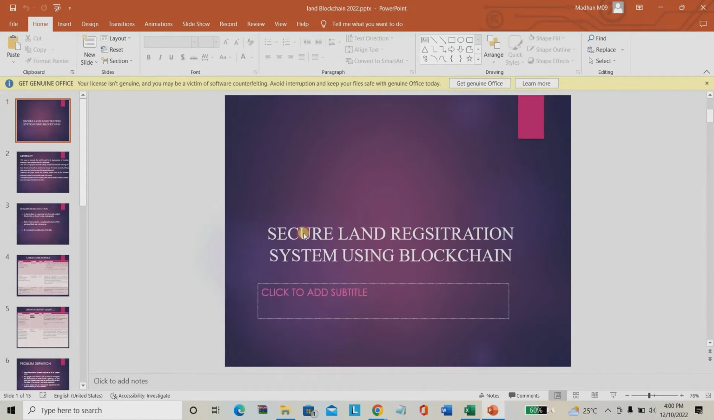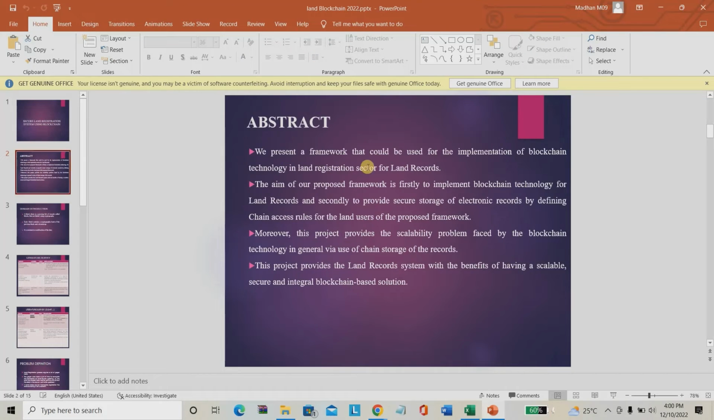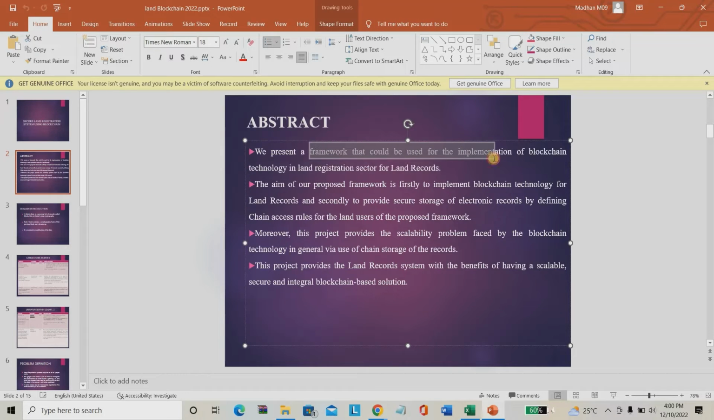So this is the project PPT, secure land registration system using blockchain. This is the project abstract. If you purchase this project, we can explain it deeply; for free, we are explaining the basic concept here. Using blockchain we are going to secure the land registration records. The proposed system uses secure storage as well as chain access rules to convert data into blockchain format as well as contract format. By using this you can omit the security issue, and scalability problems will also be reduced.